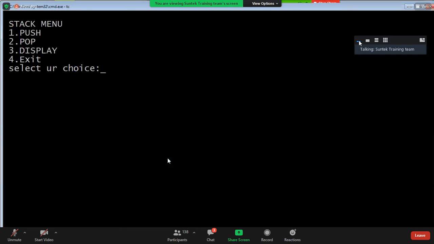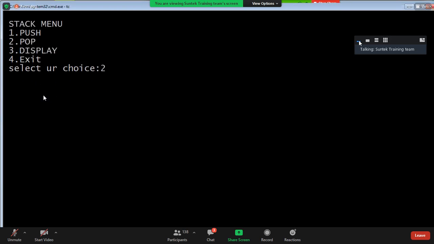Once we execute, guys, 1 10 inserted, 1 20 inserted, 1 30 inserted. Press 3: 30, 20, 10. Now press 2: 30 is deleted from S of 2. Press 3: 20, 10. The topmost element is now 20. Press 2: 20 is deleted from S of 1. Press 3, guys: only one element is there, that is 10. Again delete that element: 10 is deleted. Press 3: stack is empty.